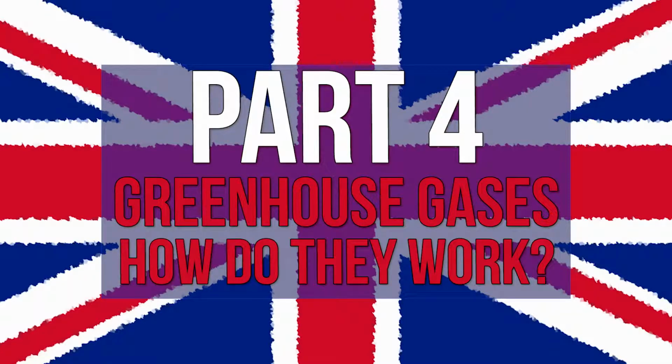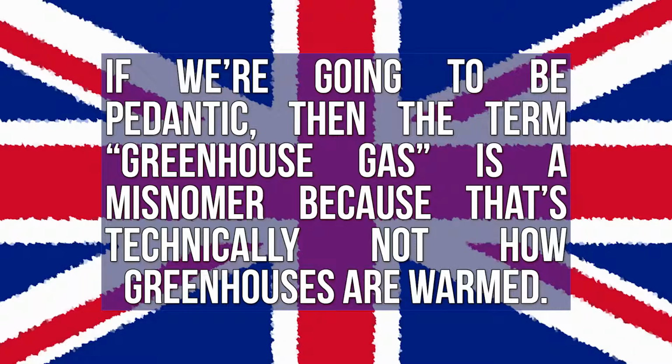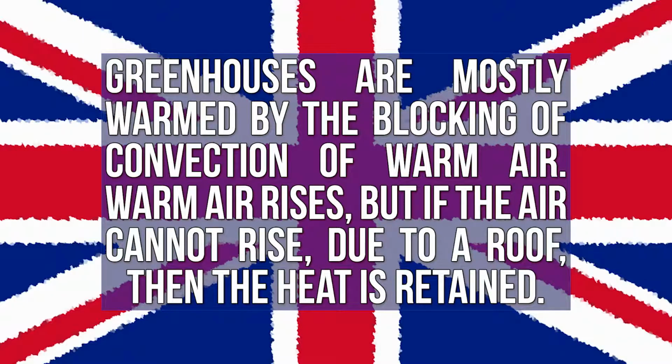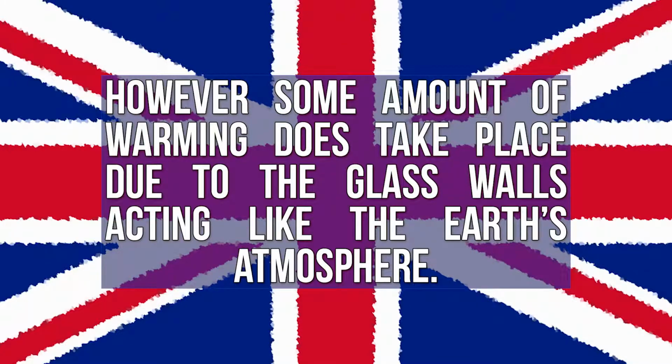Part 4. Greenhouse gases. How do they work? If we're going to be pedantic about it, and I'm a YouTube skeptic, and I'm going to be, then the term greenhouse gas is actually a misnomer, because that's not technically how greenhouses are warmed. Greenhouses are mostly warmed by blocking of convection of warm air. Warm air rises, but if the air cannot rise anymore, due to a roof say, then the heat is retained. That's basically how your house rooms are heated.